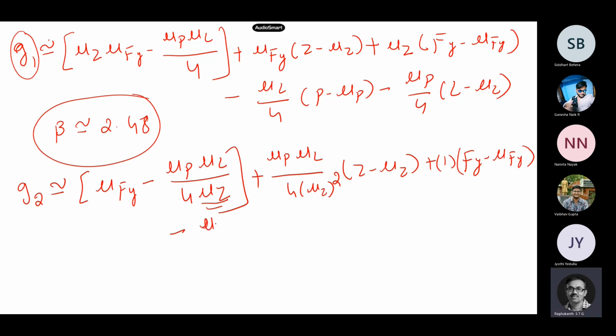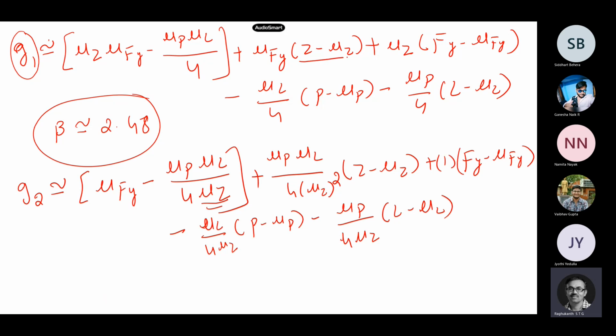You calculate mu L by 4 times mu z, p minus mu p, minus mu p by 4 times mu z, L minus mu L. So this is a Taylor series expansion. You do the Taylor series expansion and then you have converted everything into a linear format. If you substitute mu p, mu L, 4 mu z square, all of them, now it is basically linear, you understand.